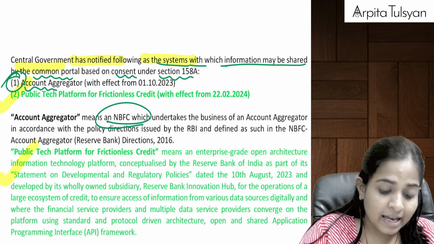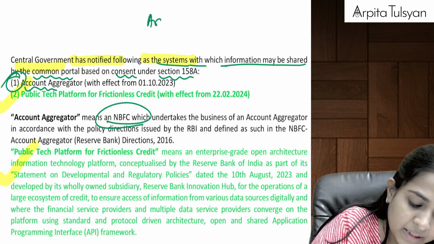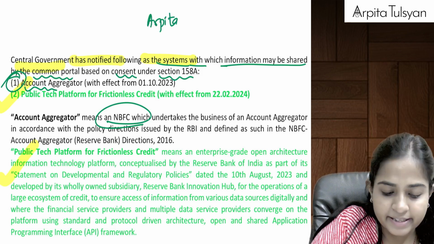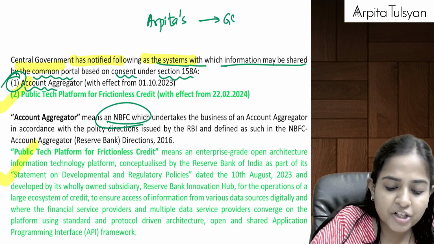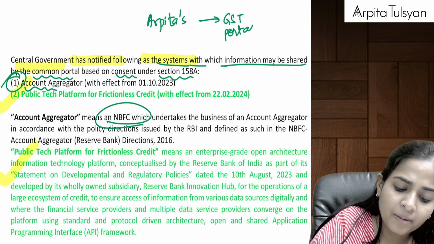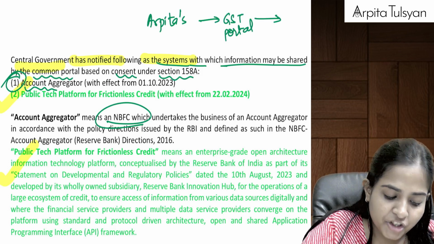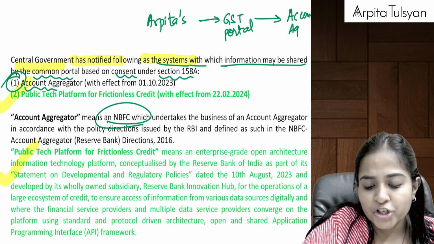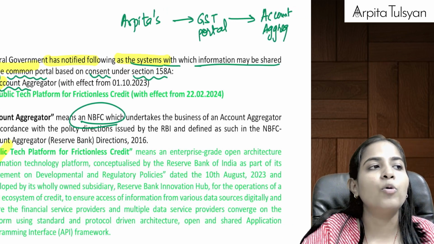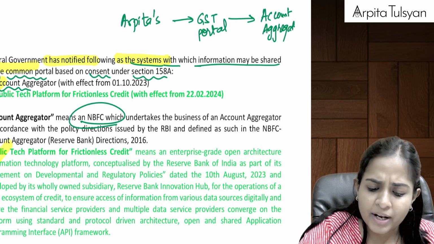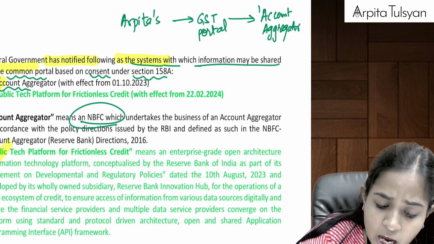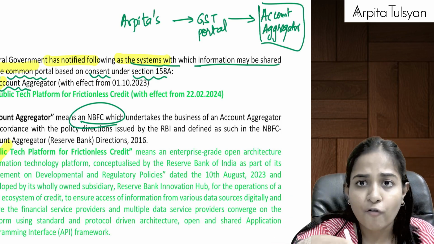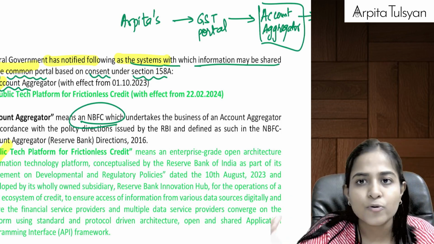Let's say Arpita is a registered person, and Arpita's information was available with the GST portal. The GST portal was sharing this information with the account aggregator, with a particular NBFC, which will either utilize the information for itself or give the information to someone else.